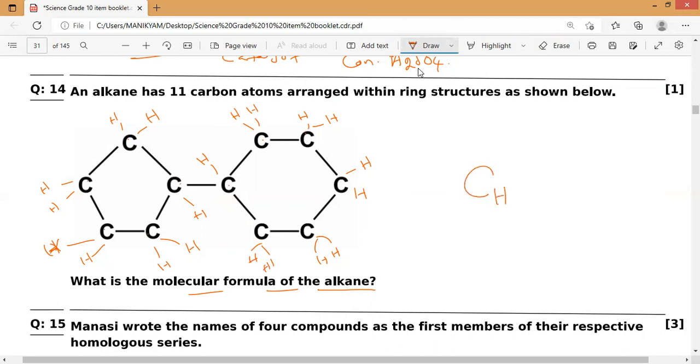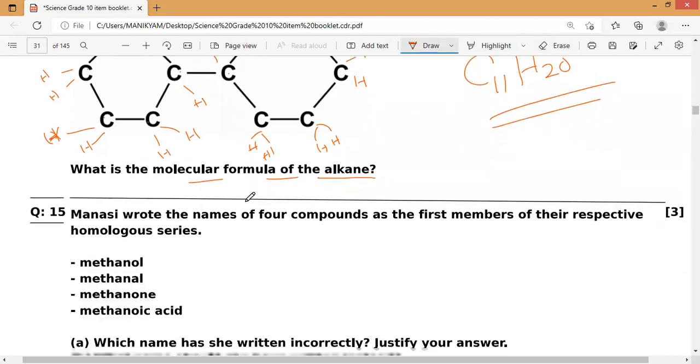Now count hydrogens: 2, 4, 6, 8, 10, 12, 14, 16, 18, 20. So C11H20. That's all. C11H20 is the answer. Next.